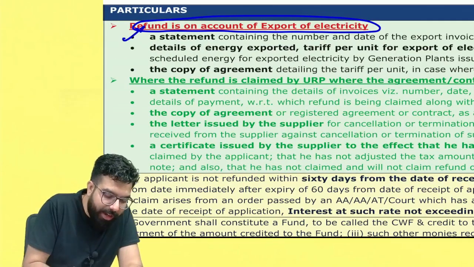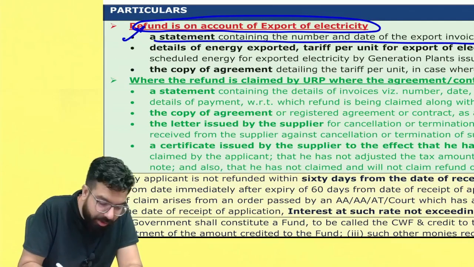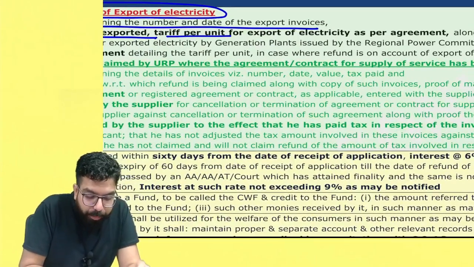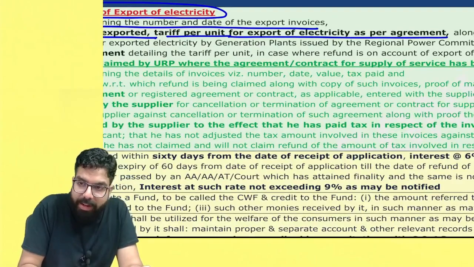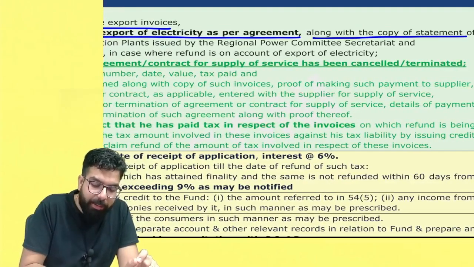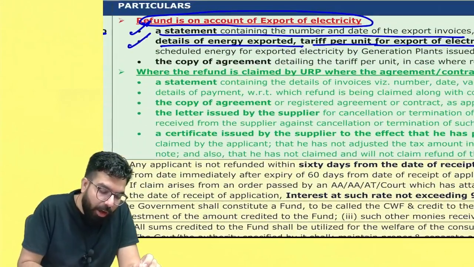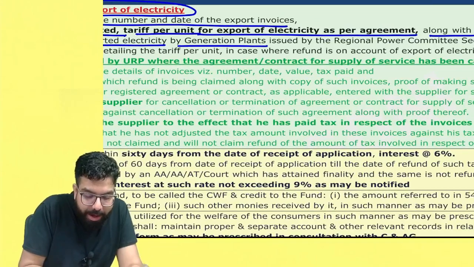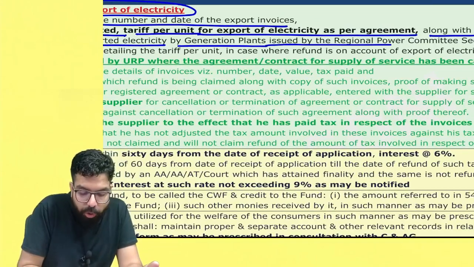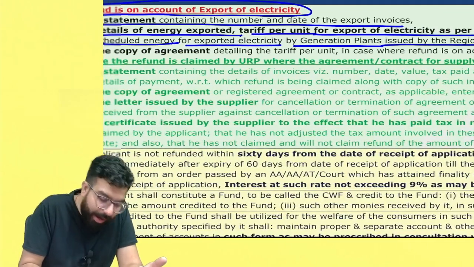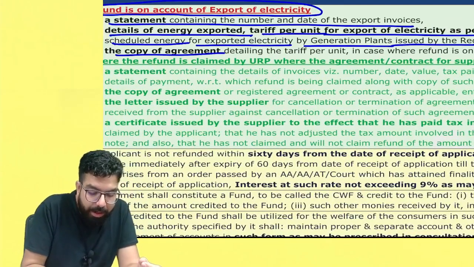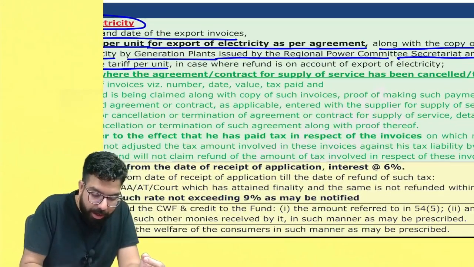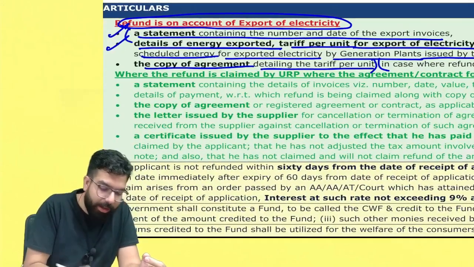They have told over here: a statement containing the number and date of export invoices, details of the energy exported, tariff per unit for the exported electricity as per the agreement, along with a copy of the statement of the scheduled energy for exported electricity by the electricity generation plant, issued by the regional power committee secretariat, and also you have to give a copy of the agreement detailing the tariff per unit. Whenever it is a refund on account of electricity, all these details have to be given.